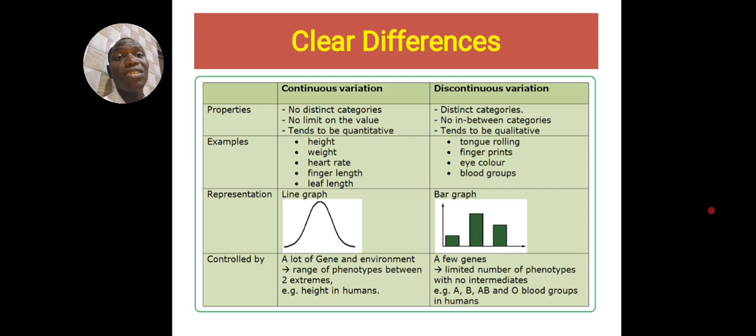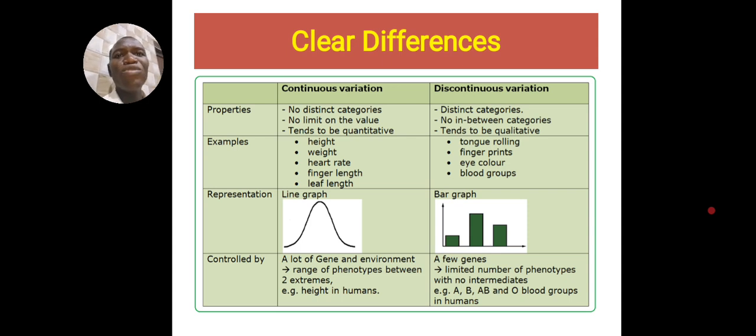The graphs: you can represent continuous variation in a line graph, while the other one, a bar chart, because it can either be A or B, AB or O. For example, in the blood group, or eye color can either be this color, that color, or that. Or PTC taste, ability to taste. You can either be able to taste it or not be able to taste it. That's all. There is no in between.